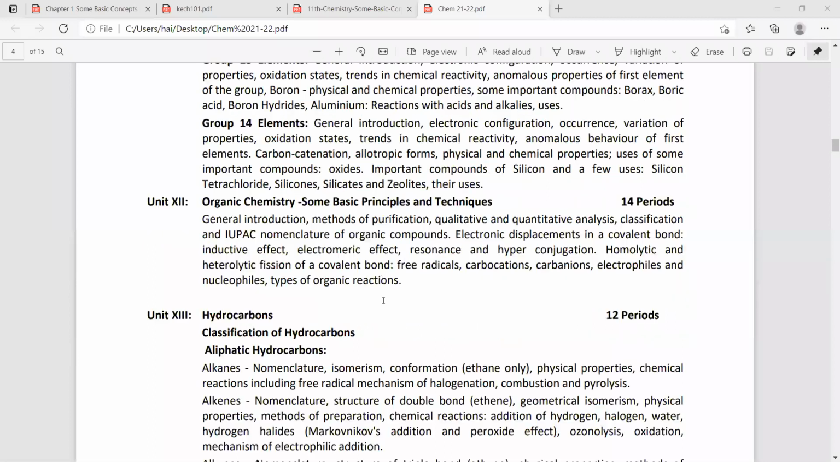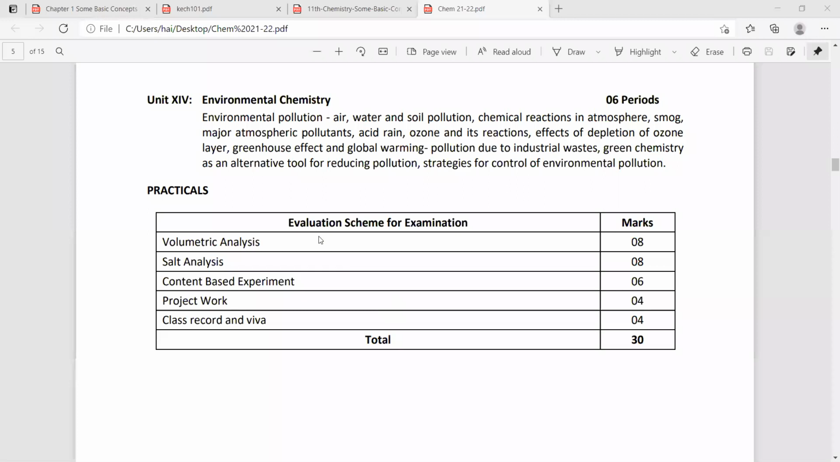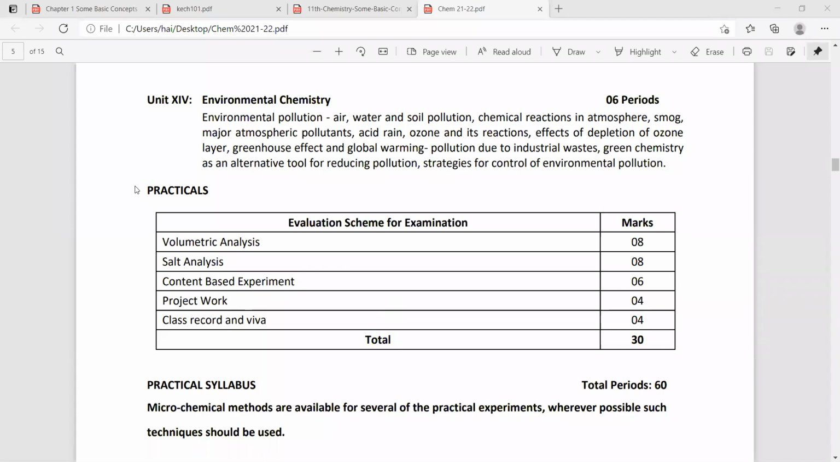Now we can see the practicals. This is the practicals. What is the evaluation scheme of the exam marks? Volumetric analysis, they have given 8 marks. Salt analysis, 8 marks. Content based experiment, 6 marks. Project work, 4 marks will be given. They have also given Viva and record 4 marks. Record writing work will be there, that will be 4 marks.